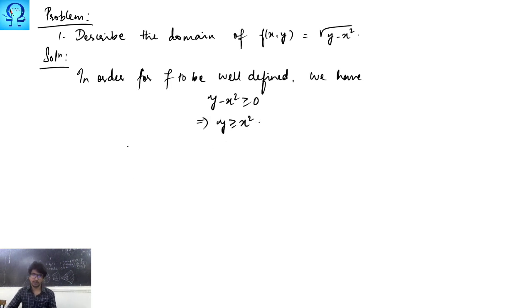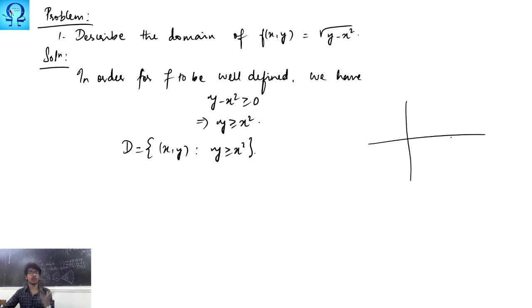From this we have concluded that the domain consists of the points x, y such that y is bigger than or equal to x square. This is our domain. When you try to plot your domain, what are you going to get? This is an upward facing parabola. When you consider only y equals x square, y equals x square is the minimum quantity. It may be bigger than that as well. So when you are trying to identify the region above it, you are going to get this part.